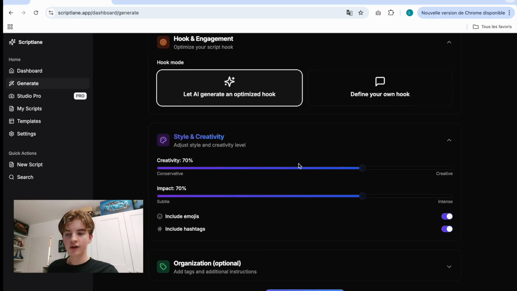Then you can select the style and creativity. You can adjust style, so let's say about 65% creativity and 75% impact. This is basically how impactful the video will be. Then we can choose to include emojis and include hashtags. Whatever, we just include those. So we'll click on generate. This will take about, I don't know, 30 seconds. In general, it's very long, and I don't really know how to optimize this workflow, but we'll wait.